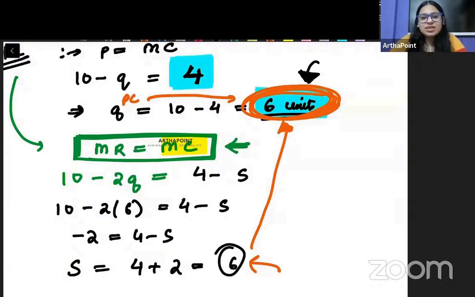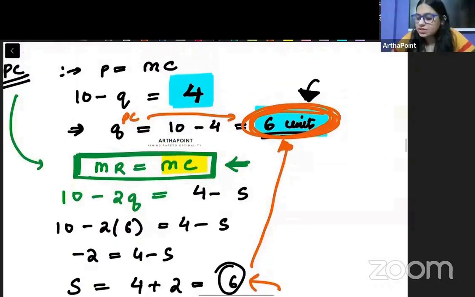Price difference is of 3 between two markets. Does not matter kitne ka price difference hai. What matters in this case is what the monopolist will be asking the government to give as a subsidy. Subsidy ke baad, dekho, try to understand. The monopolist, when the government wants him to act like a perfectly competitive firm, उसका मतलब बस इतना है that the government wants him to charge a price of 4 and produce a quantity of 6. Both these things he is satisfying.